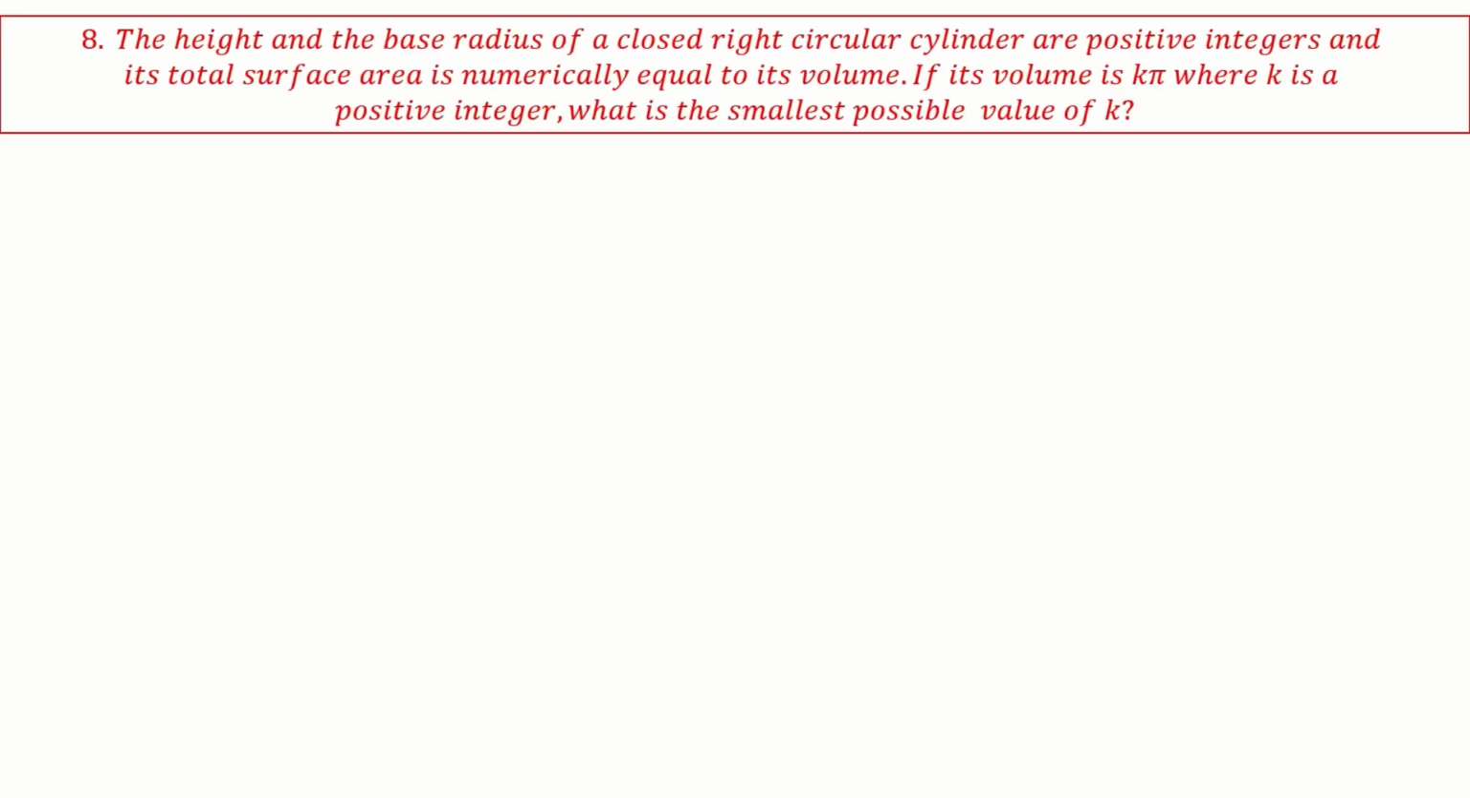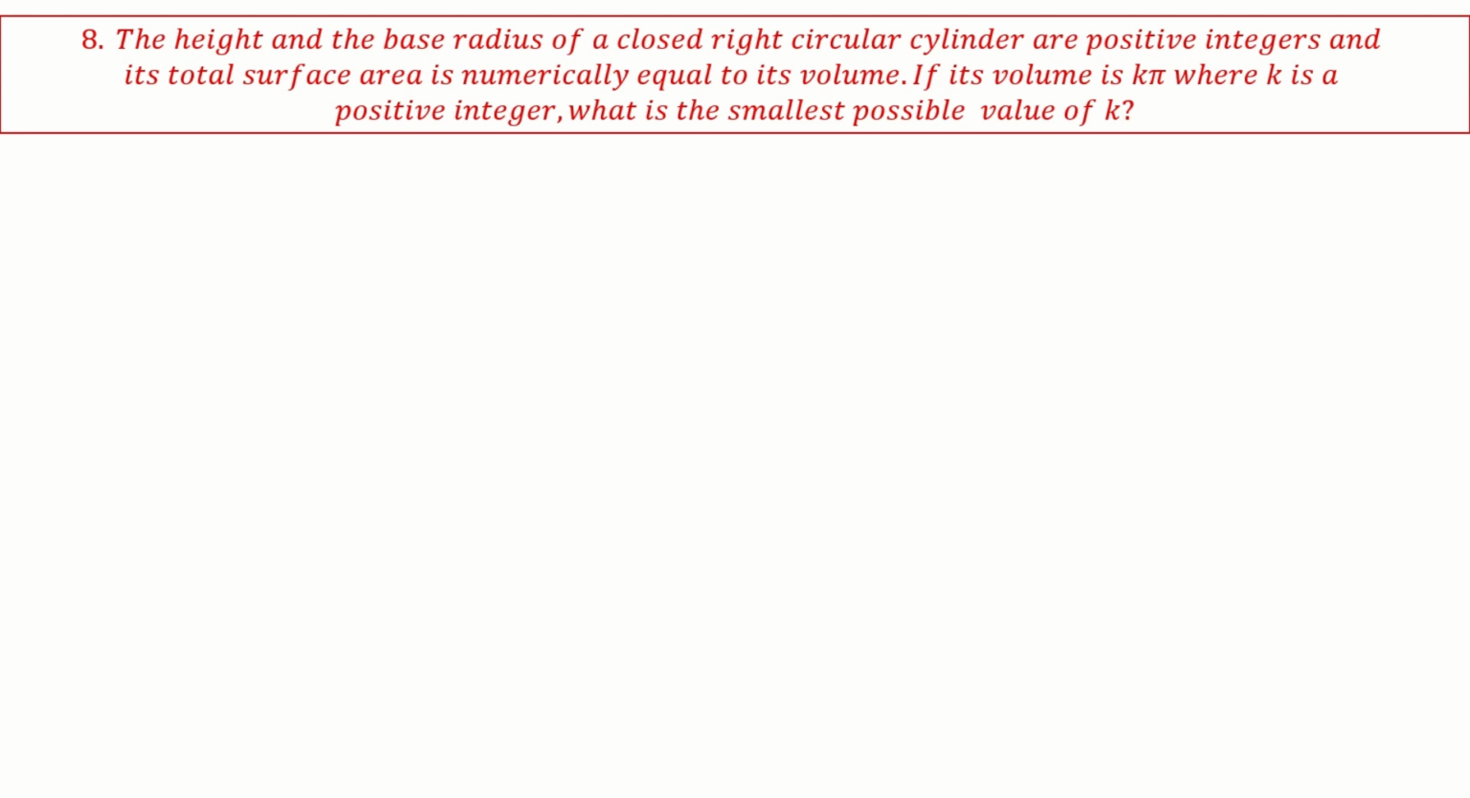Next. The height and base radius of a closed right circular cylinder are positive integers, and its total surface area is numerically equal to its volume. If the volume is k pi, where k is a positive integer, what is the smallest possible value of k?